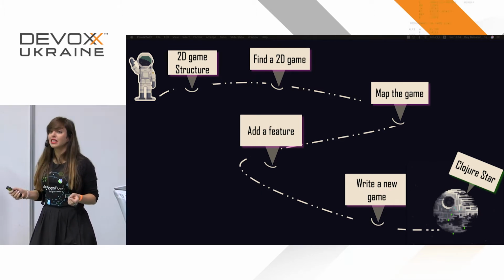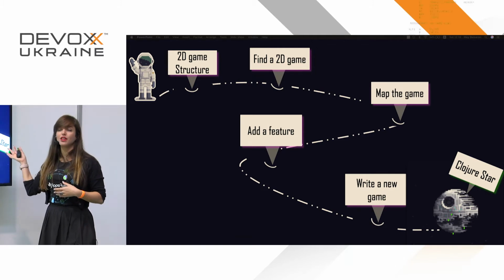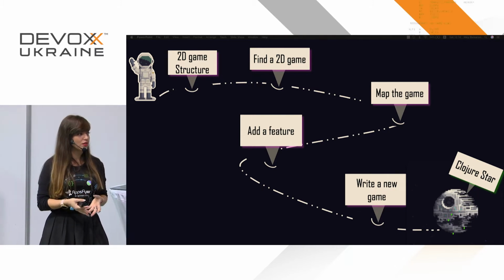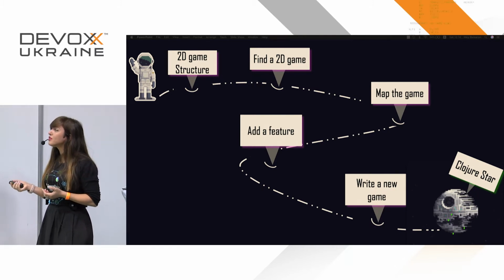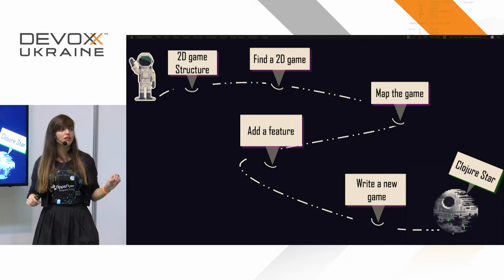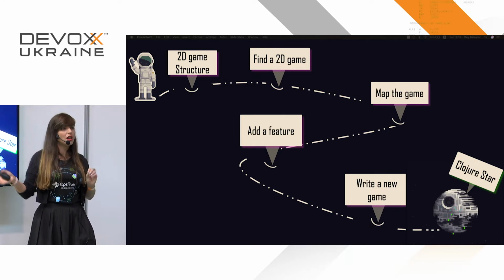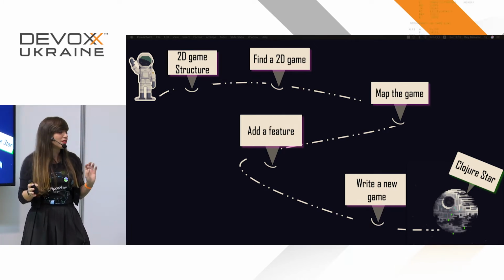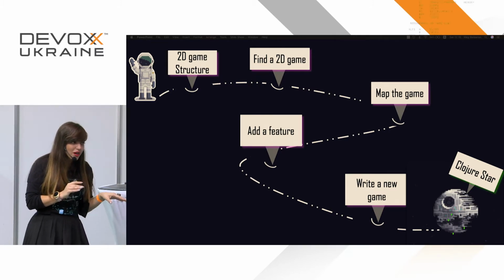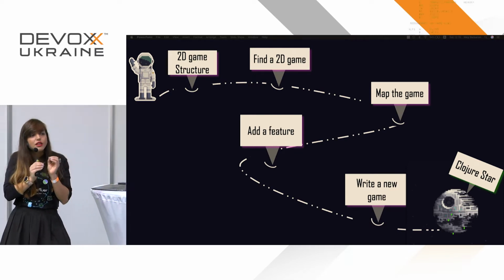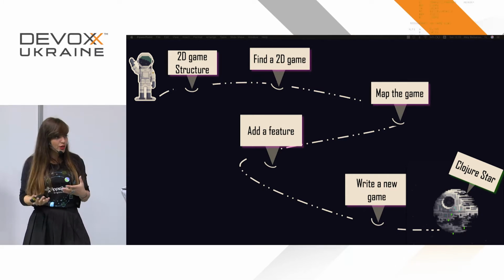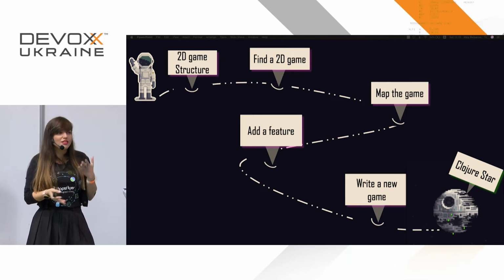So the next thing that you want to do is to map the game. Just like we said, we go over the different things. We make sure that we understand how everything goes in there. And then we want to add a feature. And here, I really want to say this. Start small, right? I did not start with Pac-Man. I started by changing the images, just to make sure it still works. Then I started by adding more directions, just to be sure that it still works. Every time that I added a little thing extra, that made me realize that I understood something new in Clojure. It's not simple, but it's doable.